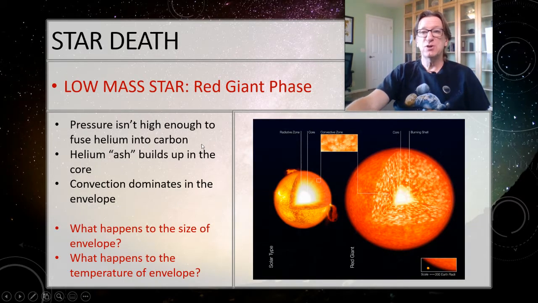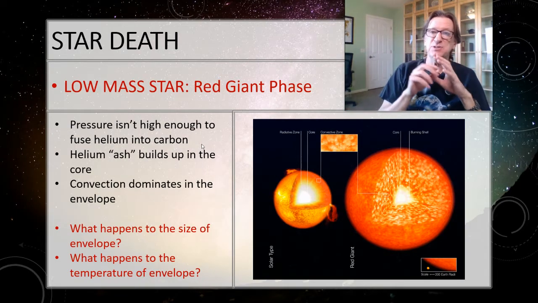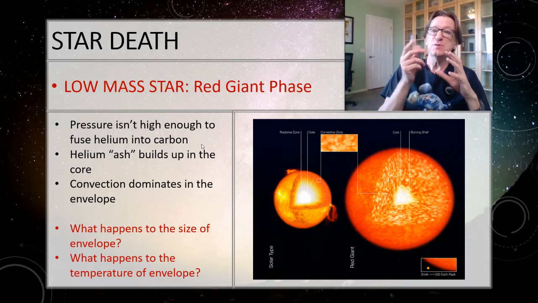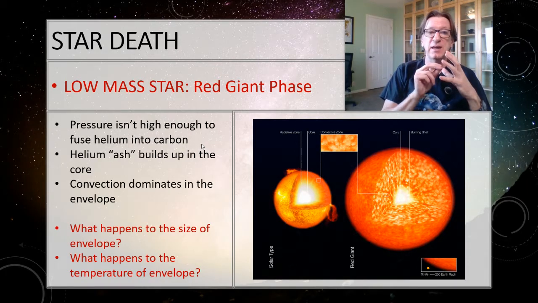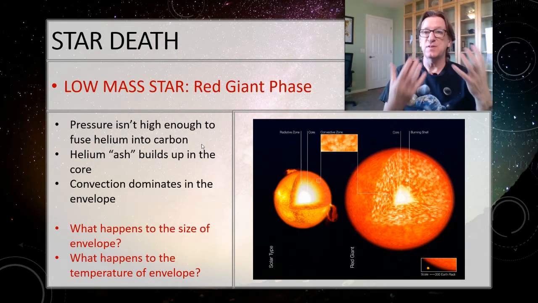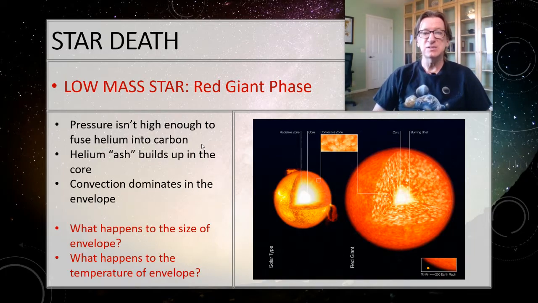The pressure in the star is not high enough to fuse the helium, so that helium ash builds up in the core. And as it builds up in the core, then eventually we're going to get enough of it that convection is going to dominate. Think about your rules. What happens to the size of the star when convection dominates?